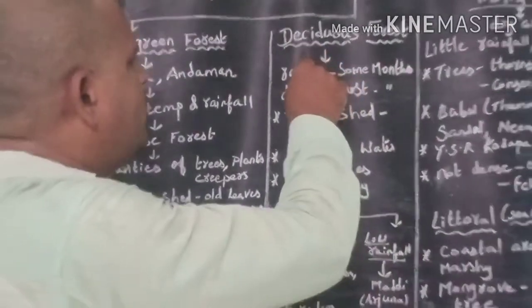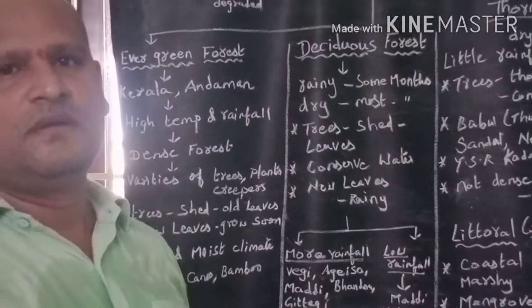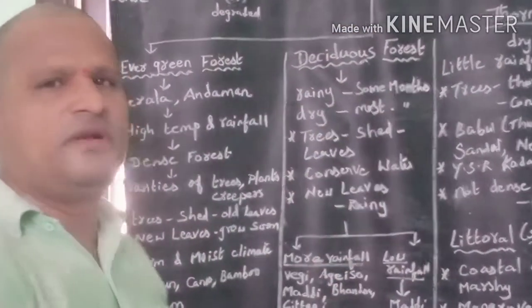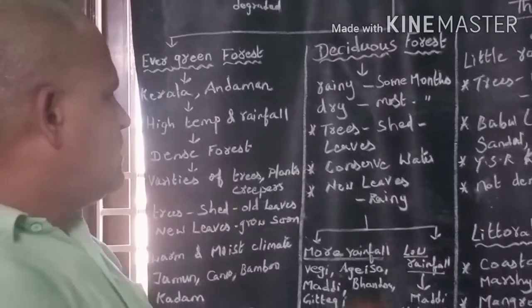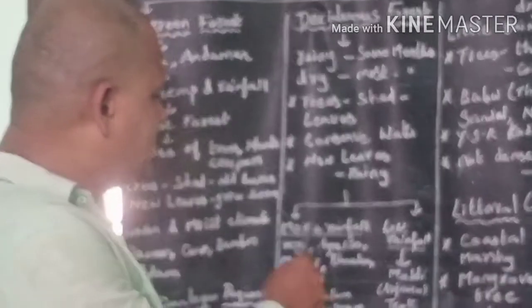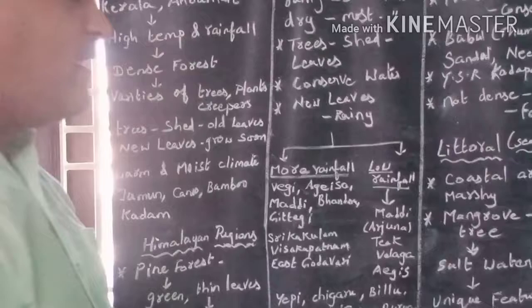There are two kinds of deciduous forests found in Andhra Pradesh, children. One is deciduous forest with more rainfall, the other is deciduous forest with low rainfall.